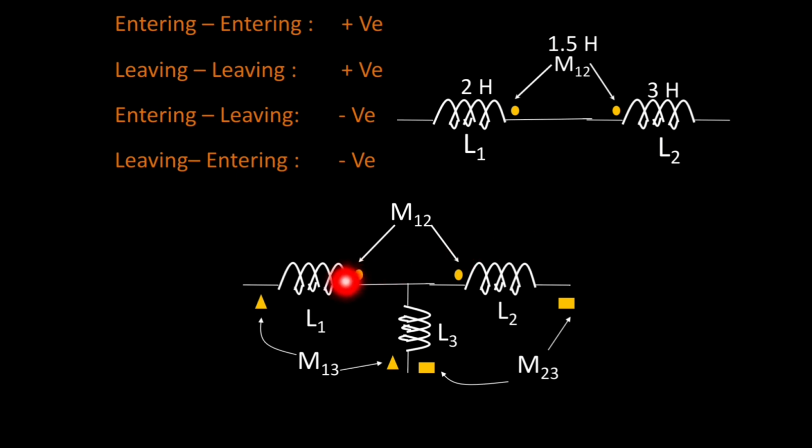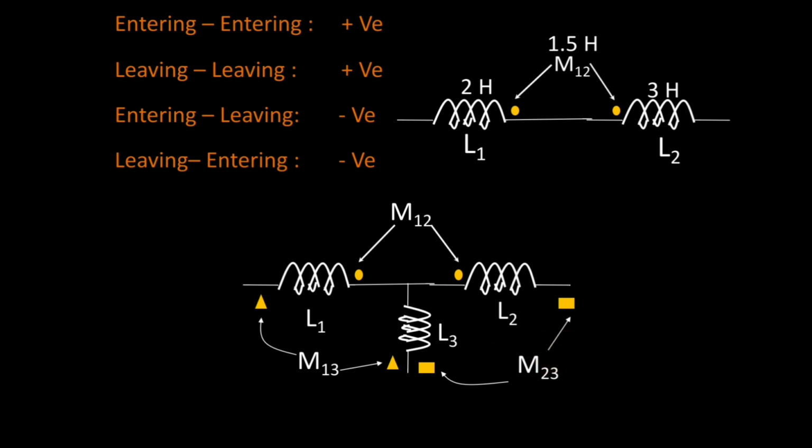Okay, similarly sometimes two or more coils are coupled with each other. In the dot convention the triangles are also used and the squares or rectangles are also used. So here we can see L1 and L2 are mutually coupled with each other, and the mutual inductance is given by M12 and the dot conventions are used by these dots. Similarly, L1 and L3 are mutually coupled with each other and the dots are represented by this triangle, and the value of mutual inductance is given by M13. Similarly, L2 and L3 are also mutually coupled with each other and the dot representation is given by square, and the mutual inductance between L2 and L3 is given by M23.